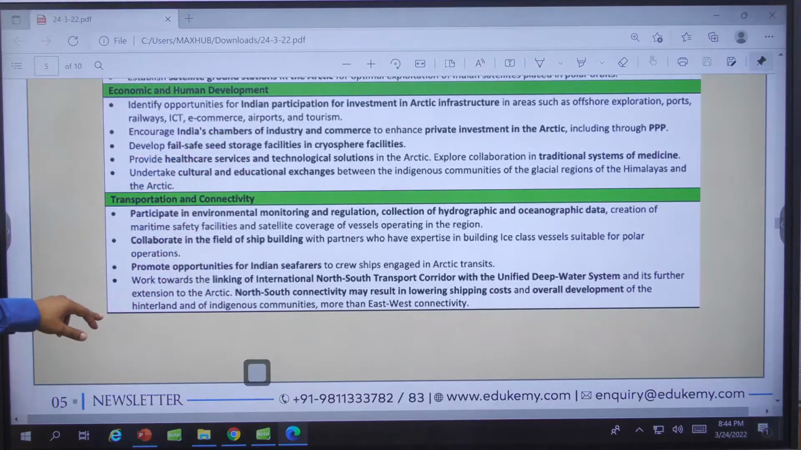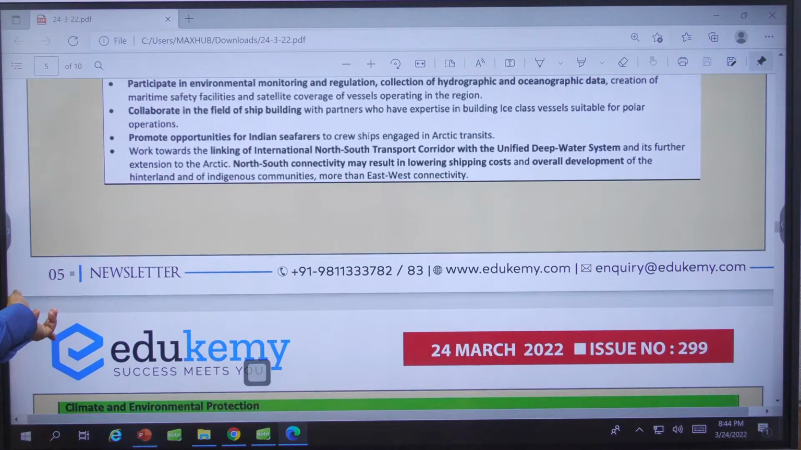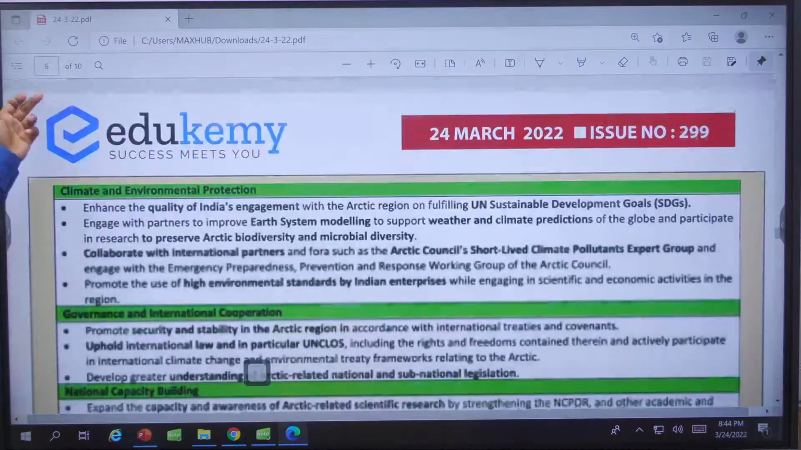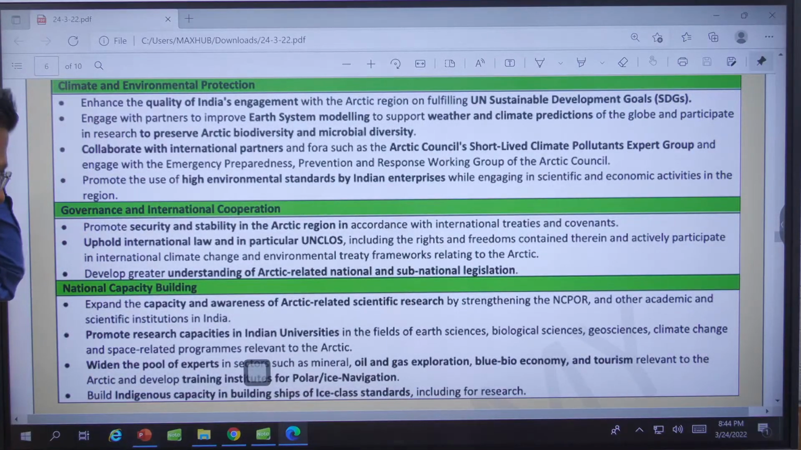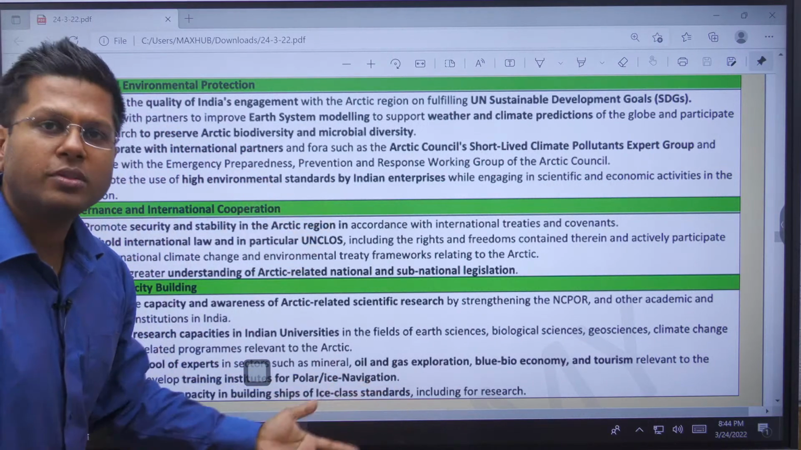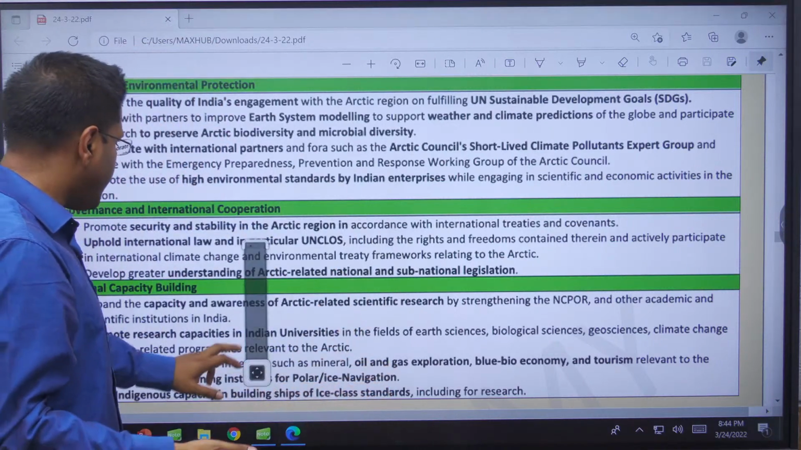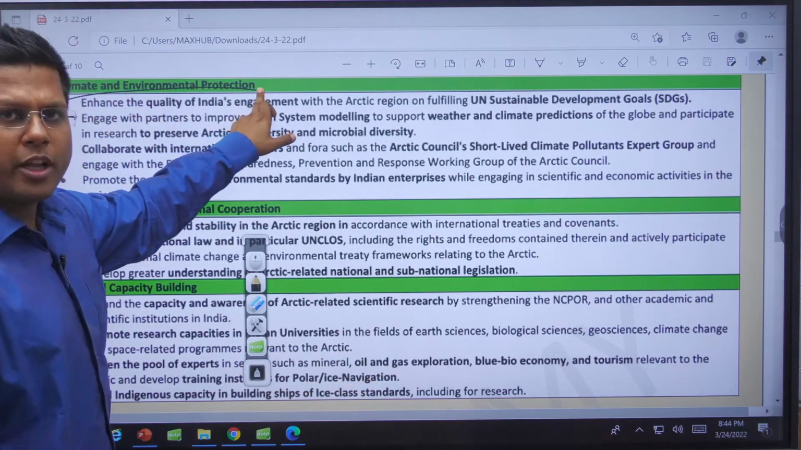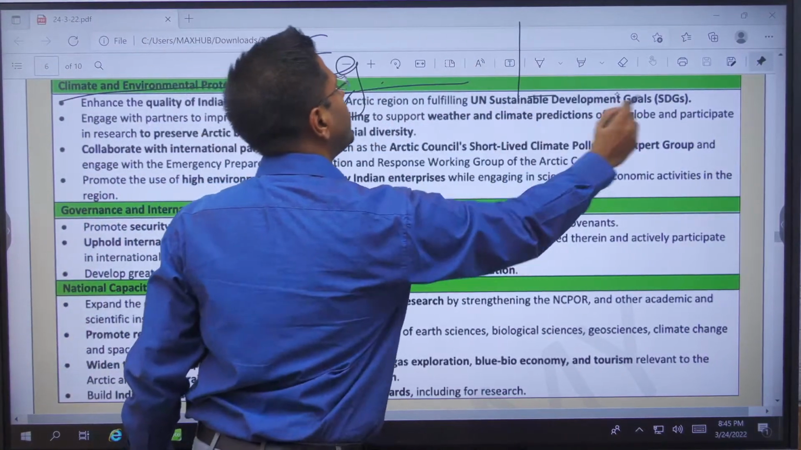Developing Arctic infrastructure, transportation and connectivity, trade routes, international north-south transport corridor, unified deep water systems, north-south connectivity, all of them. Climate environmental protection. See, once you know the foundations, these headings will let you flow into the themes, and headings need not be explained so much. If you have a heading, one heading, climate environment protection, give an example or give some data, related to Arctic. That's it.